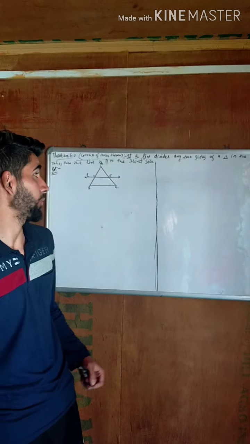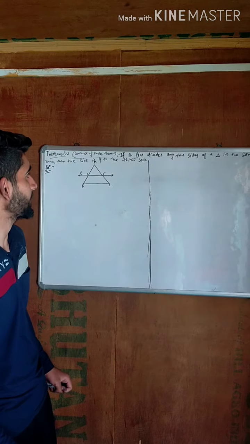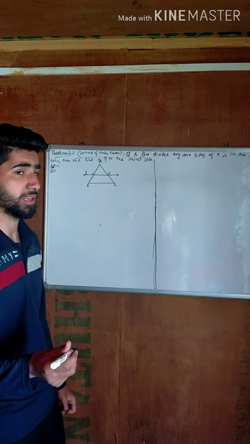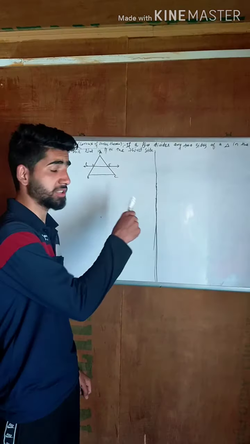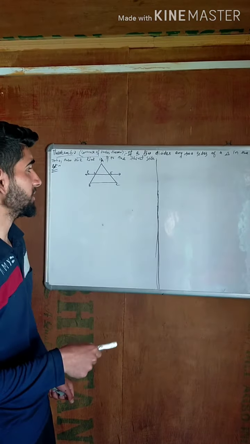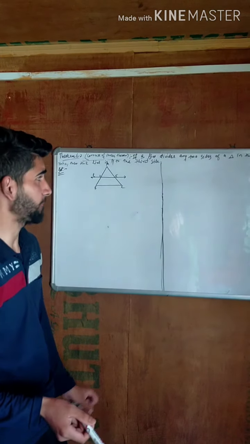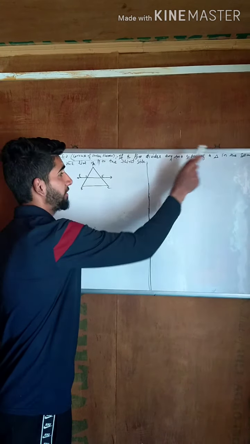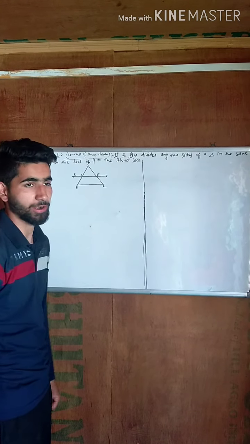Today I am going to deliver a lecture on the converse of the basic proportionality theorem, or we can say the converse of Thales theorem. Earlier we discussed Thales theorem and its proof. This is part three of the chapter Triangles, chapter number 6, and in this part we will discuss the converse of Thales theorem. It states that if a line divides any two sides of a triangle in the same ratio, then the line is parallel to the third side.